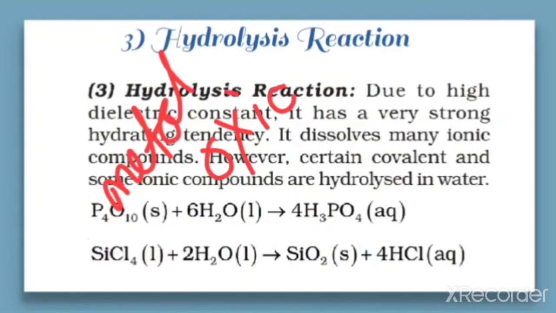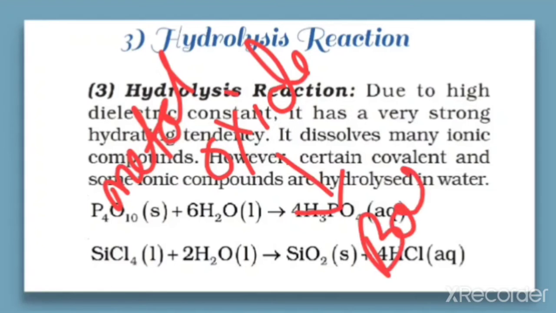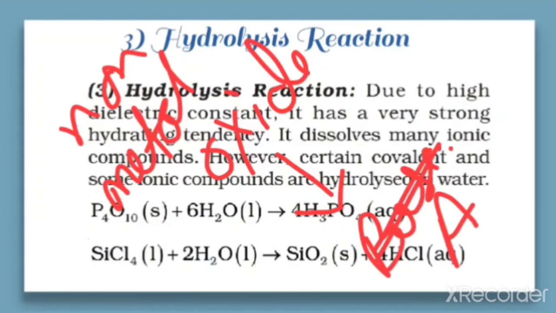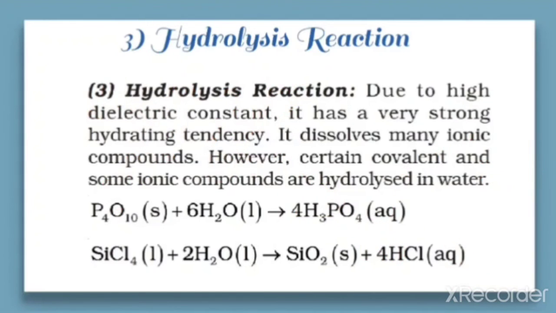Metal oxides on reaction with water give rise to a base, but when a non-metal oxide reacts with water it gives rise to an acid. So this is a hydrolysis reaction that is explained here. When SiCl4 reacts with water it gives rise to SiO2 and HCl. So these two equations are given.